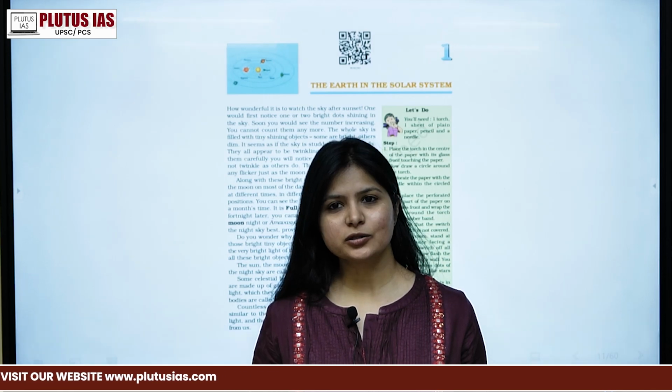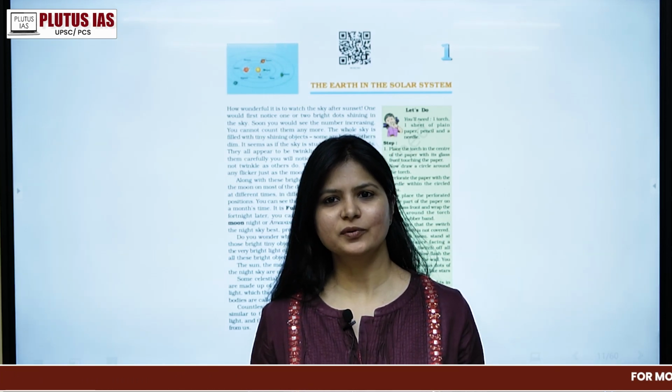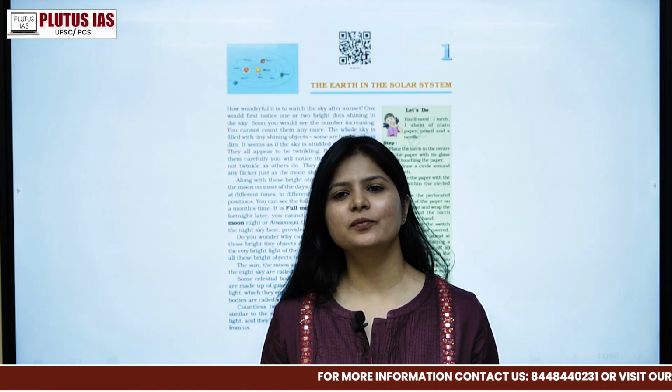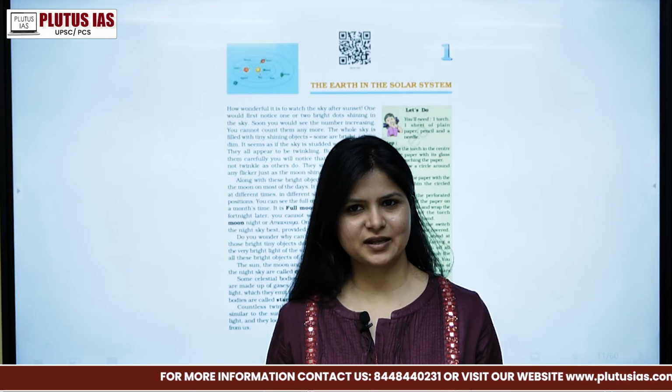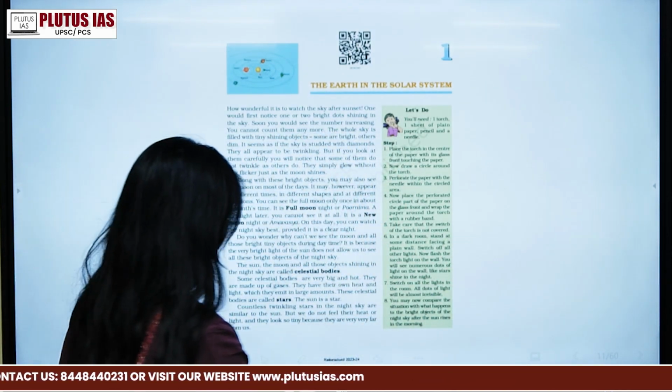Understand it, and also we'll try to figure out how UPSC frames the questions from the very simple textbooks of the NCERT. So here we have the first chapter of the 6th standard, which is the Earth in the Solar System.